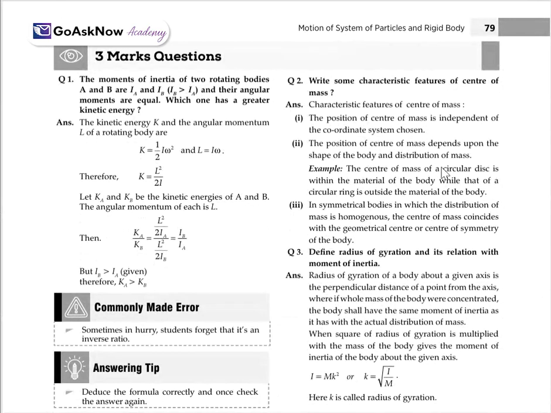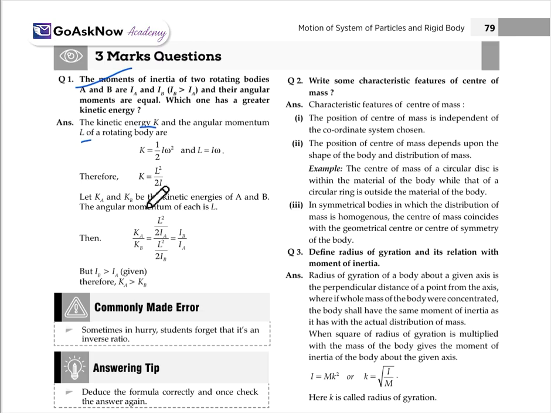Now, a 3-mark question. The moments of inertia of two rotating bodies A and B are IA and IB, with some condition given, and their angular momenta are equal. Which one has the greater kinetic energy? Consider the kinetic energy K and the angular momentum L of a rotating body. K is equal to half I omega square, that we know. Also we know that L is equal to I omega. So K is equal to L square upon 2I.